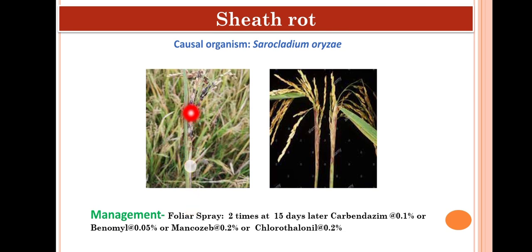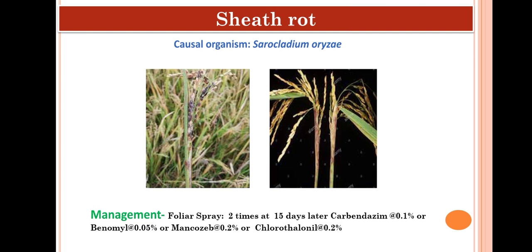That is the flag leaf, and this pathogen infects the flag leaf and produces grayish brown spots, resulting in rotting of the flag leaf sheath. That's why it is known as sheath rot. It results in rotting of the flag leaf sheath.